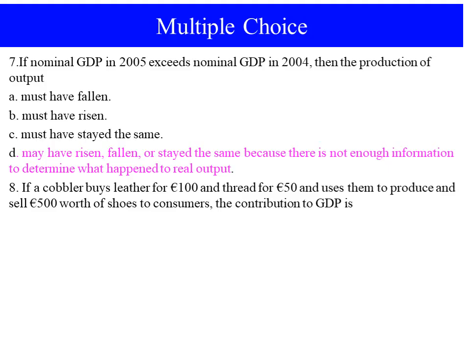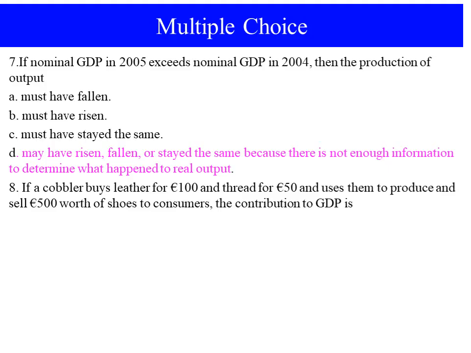The answer is D, because this is not full information. Nominal GDP may exceed because of prices, or maybe because of real output. So it does not show the exact information.